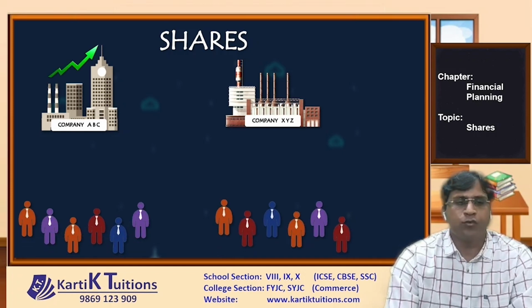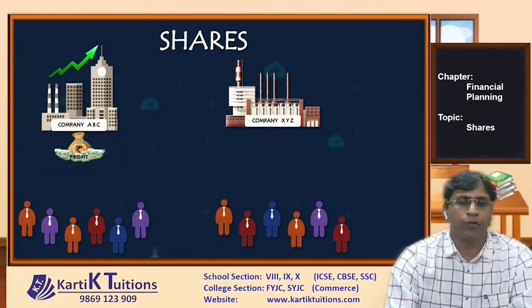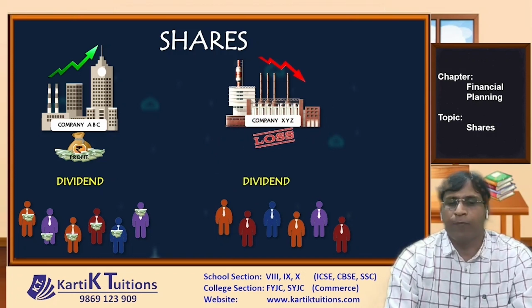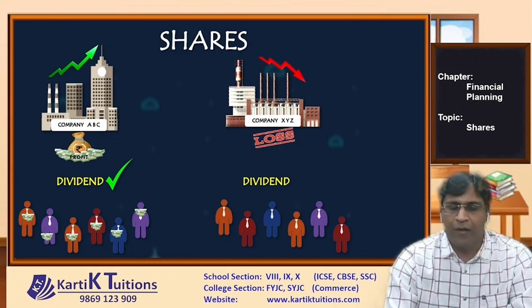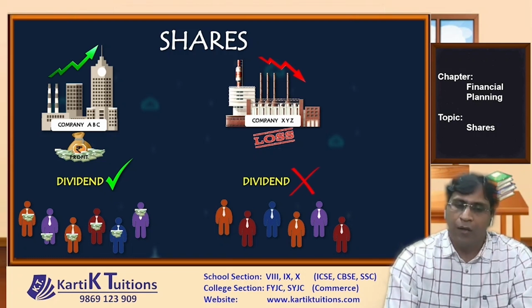Now company ABC is doing well, so whatever profit the company earns, it decides to distribute among the shareholders in the form of a dividend. Whereas XYZ is not doing well, so there is a loss for the company, hence there is no dividend for the people who have invested in XYZ. So people always prefer to invest in a company where they get a dividend and not in a company where the dividend is not given because the company is suffering a loss.